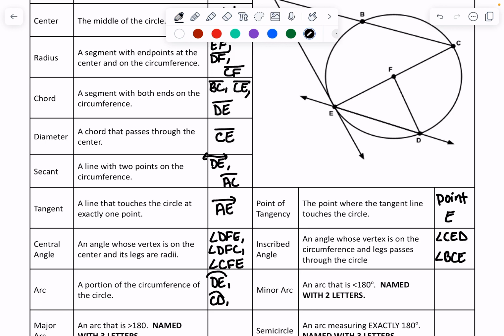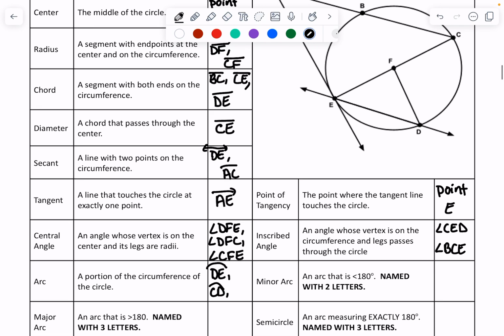So both DE and CD from our last one are specifically minor arcs. All the arcs are grouped together to just be called an arc, but then these three are specifics. So those two are specifically minor arcs, and you can always tell a minor arc because it only uses 2 letters to name it every single time. Anytime that it's over 180 degrees, you're going to have to use 3 letters to name it.